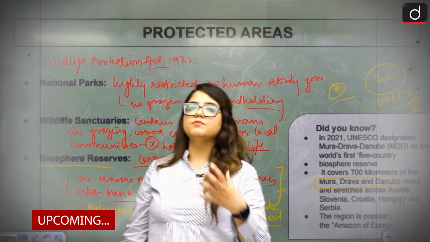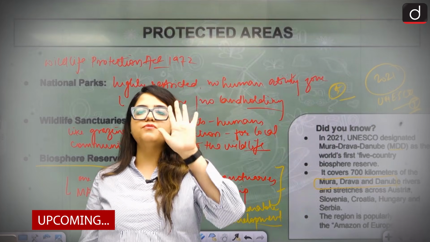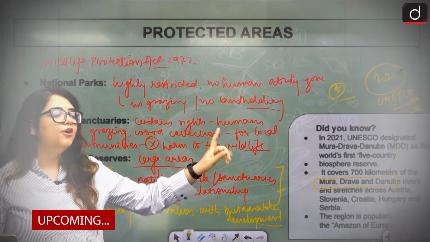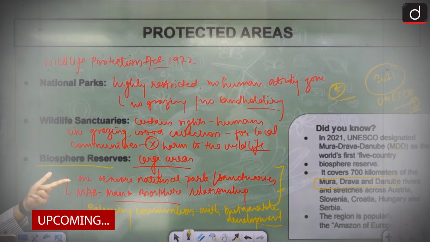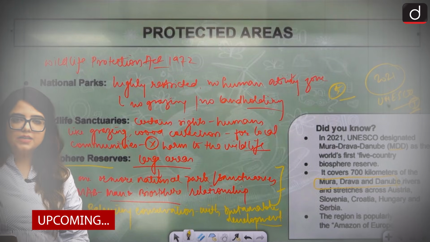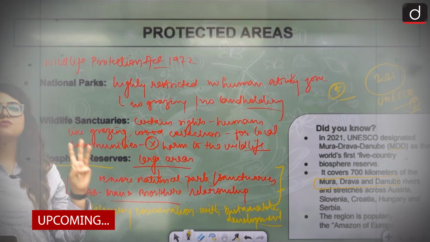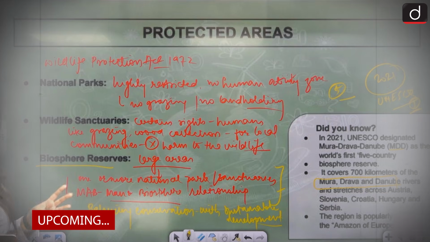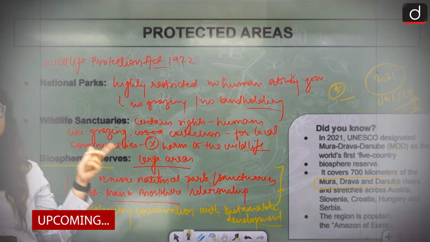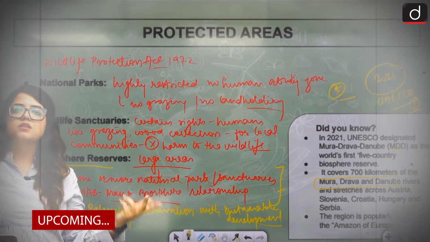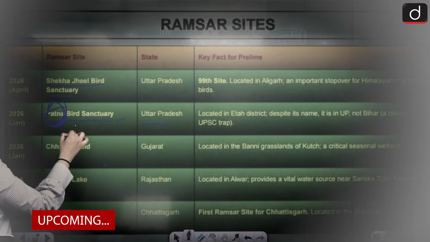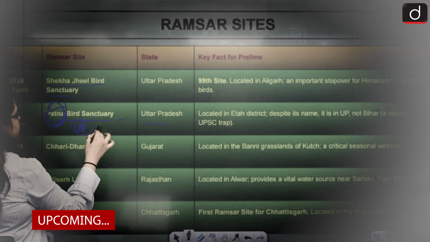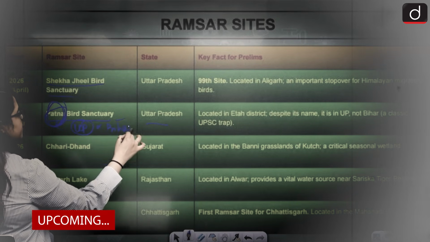What do we call it? Amazon of Europe, spreading across 5 countries. How many countries? 5 countries, please remember that. Austria, Slovenia, then we have Croatia, Hungary and Serbia. Clear? 3 rivers are involved across a 700 kilometer stretch, that is Mura, Drava and Danube. The name is Patna, but it is in UP, not Bihar. This is where UPSC will confuse you.